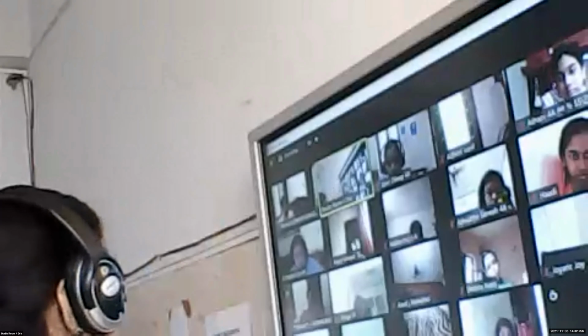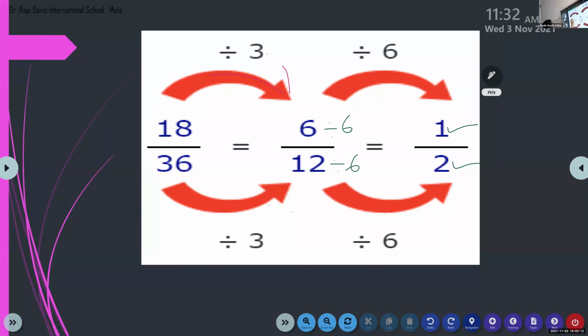Yes, Catherine. Ma'am, in this same picture, can we do the multiplication also? Yes, in the same one, 18 by 36. I can multiply by 2. 18 into 2, I will get 36. 36 into 2, I will get 72. So if the numbers are bigger, we will divide to make them smaller.